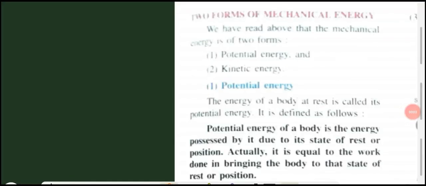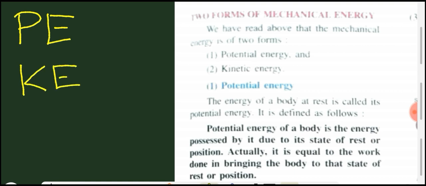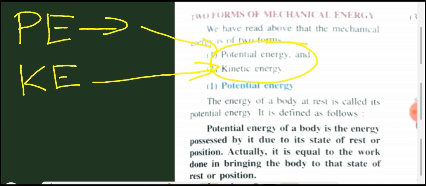Okay, students, today we are going to start our class with the two forms of mechanical energy. Yesterday I told you about PE and KE. Are you remembering this point? What is PE? PE means potential energy. KE means kinetic energy. These are the two main forms of mechanical energy.